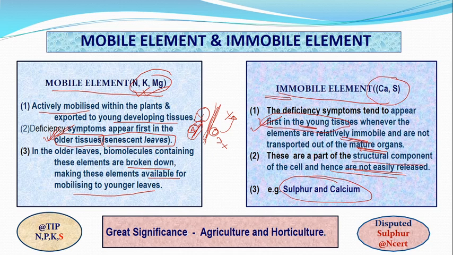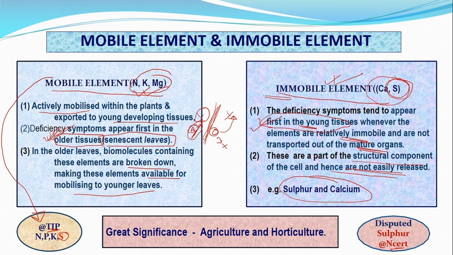But remember, sulfur is disputed. When you talk about the NCERT first chapter of physiology, that is Transport in Plants, it is given under the mobile elements. There are four important mobile elements: nitrogen, phosphorus, potassium and sulfur. But in the Mineral Nutrition chapter, sulfur is explained under immobile. So again NCERT is creating a dispute here.